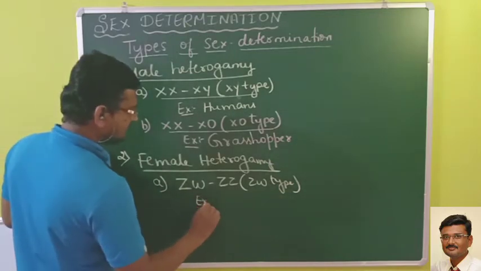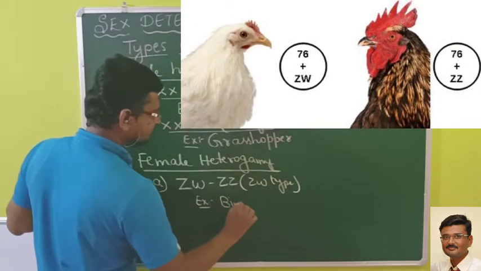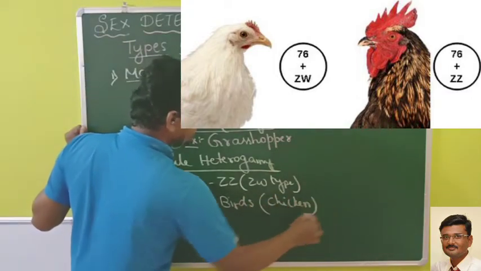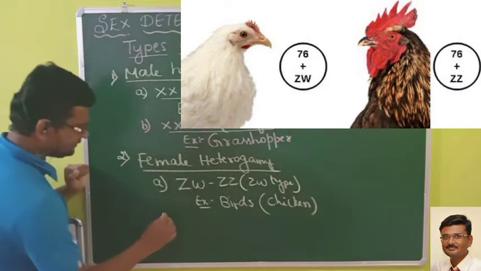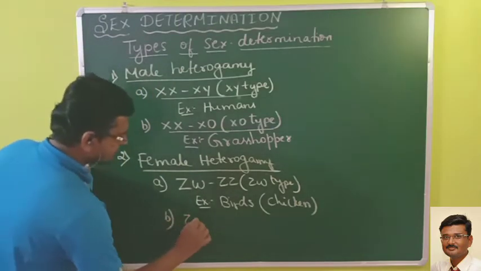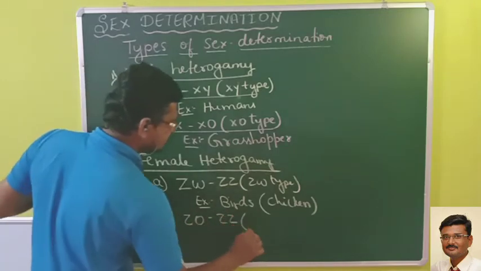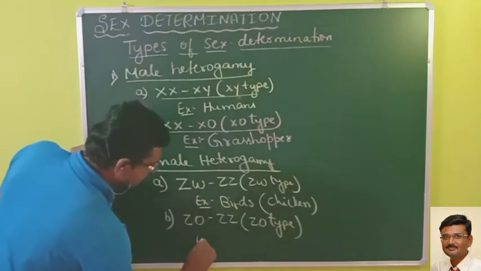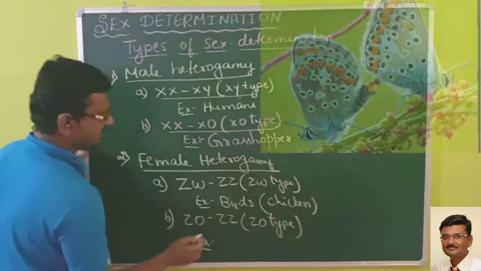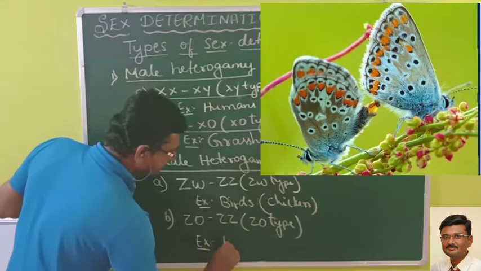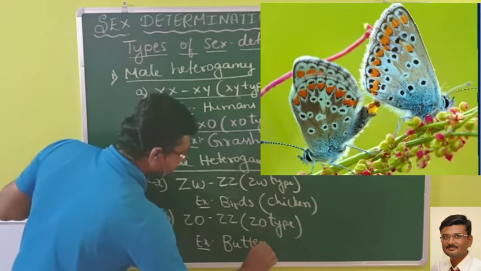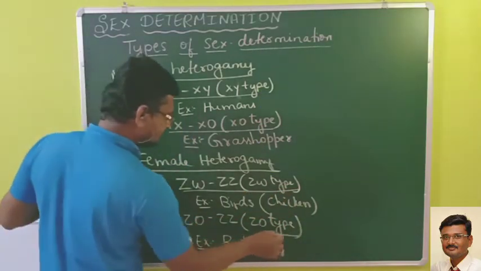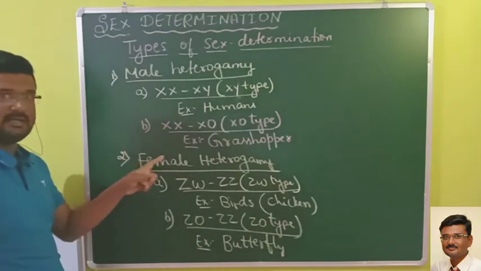The example we will be studying here is bird, like chicken or hen. The second one is ZO, ZZ type. The example we are studying in this is butterfly. So these are the two types where you will get female heterogamy.